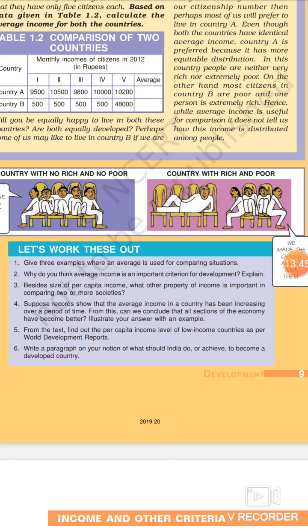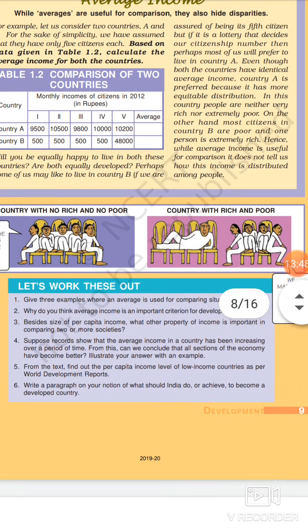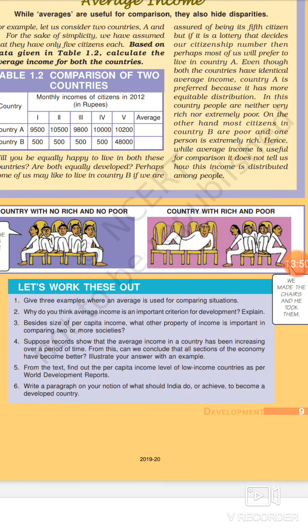Next, why do you think average income is important criteria for development? Explain. It is very important, because when we are talking about national income, it gives us an idea of the total income of a country as a whole. But average income gives us an idea about the standard of living of people, because we are concerned with per capita income here.